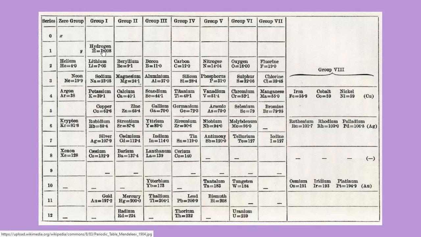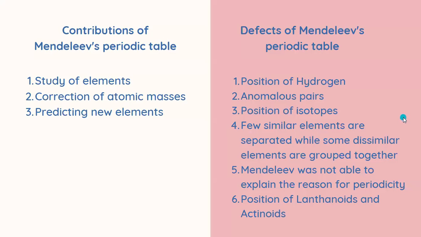According to Mendeleev's periodic table, it was placed under group 1, but it showed similarity in properties to group 7 as well, which is fluorine and chlorine. All of these elements tend to gain an electron to gain the stability of the complete electronic configuration of noble gases. So the position of hydrogen was not very clear in Mendeleev's periodic table.